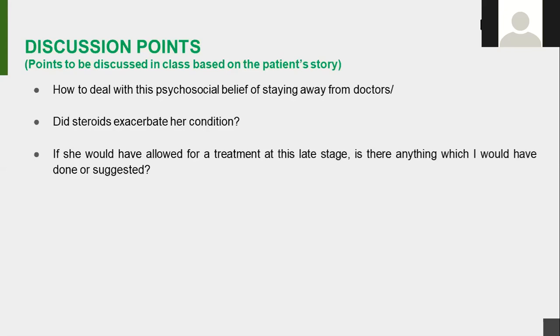So, sir, as you have mentioned, what if she would have allowed for treatment at this stage? It would all go around whether there is anything reversible, whether the spinal cord compression could be treated. Since this was a very subacute presentation, it is highly unlikely that we would be able to see some neurological improvement. But if the pain was very severe, then radiotherapy would have helped in relieving the pain per se. Then the main focus would be her comfort care.